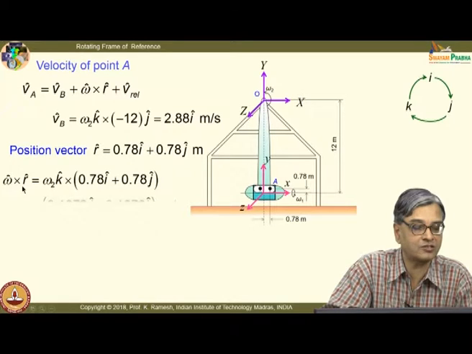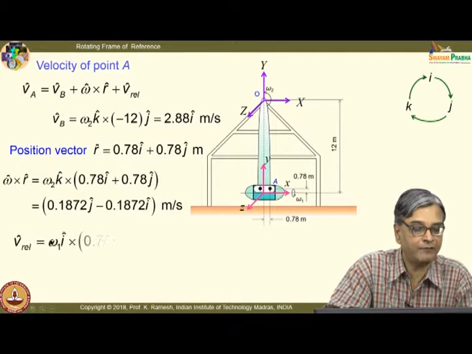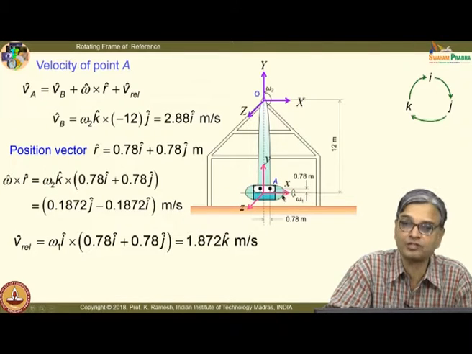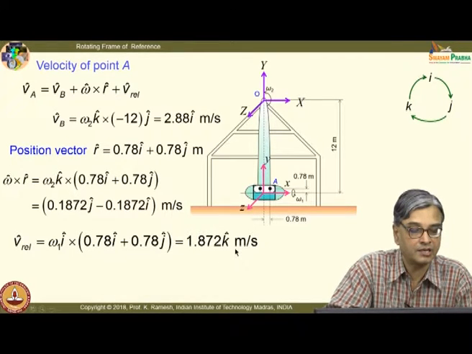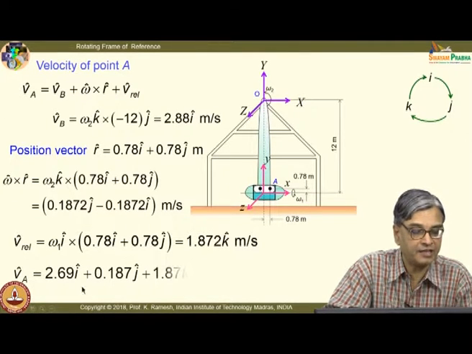So, I get omega cross r in this expression as omega 2 k, and it turns out to be like this. And V rel, it is rotating with angular velocity omega 1. So, I get omega cross r, that is 1.872 meters per second. And then I get velocity of A is 2.69 I plus 0.19 J plus 1.8 k meters per second.